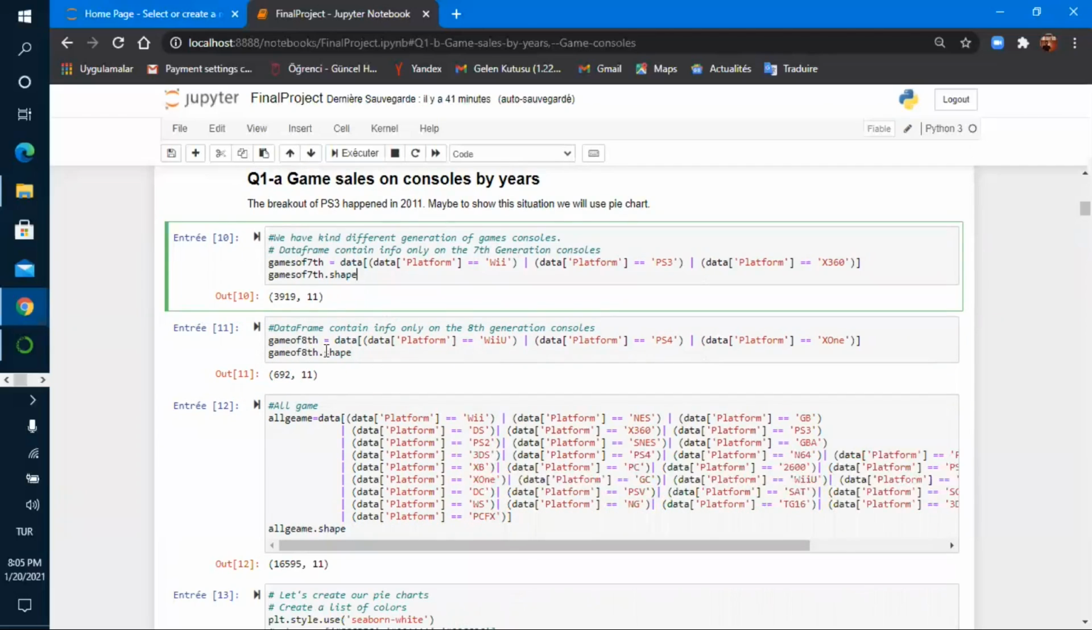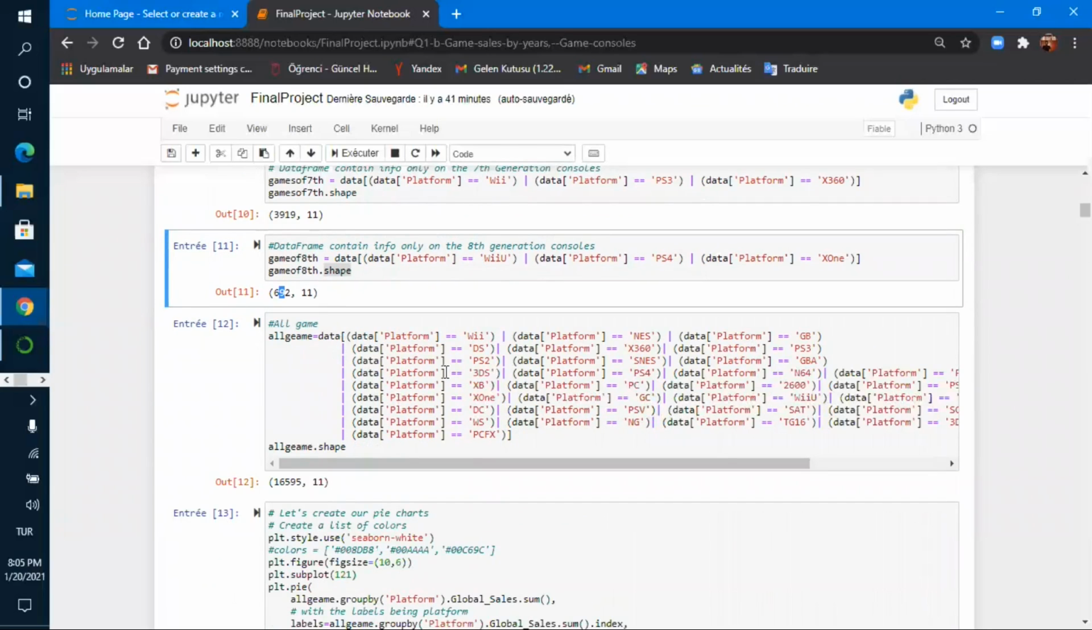The shape function shows us the number of rows that we have in that kind of dataset. And here I show all the dataset that we have. Of course, I wrote it like that to see the shape of this platform data.